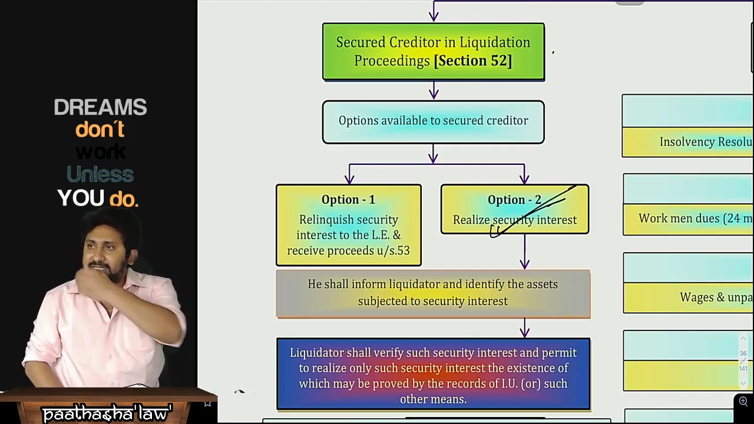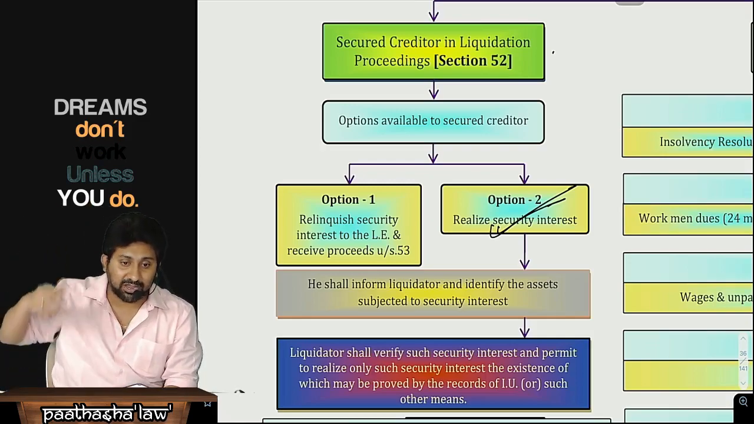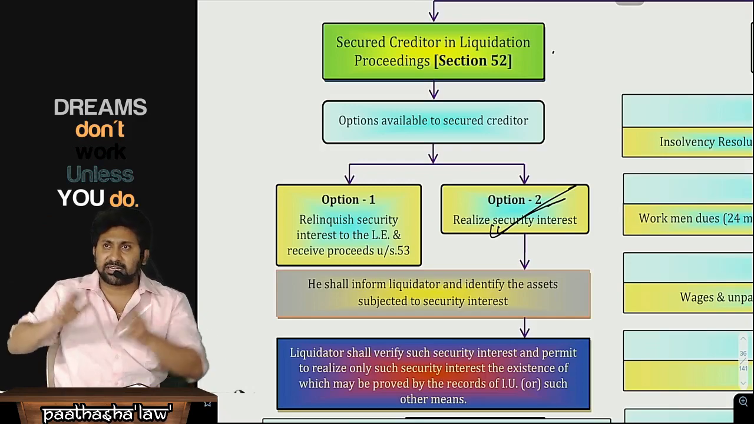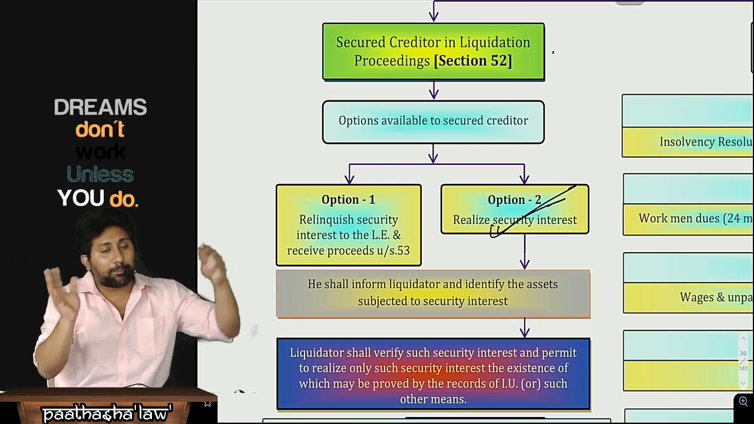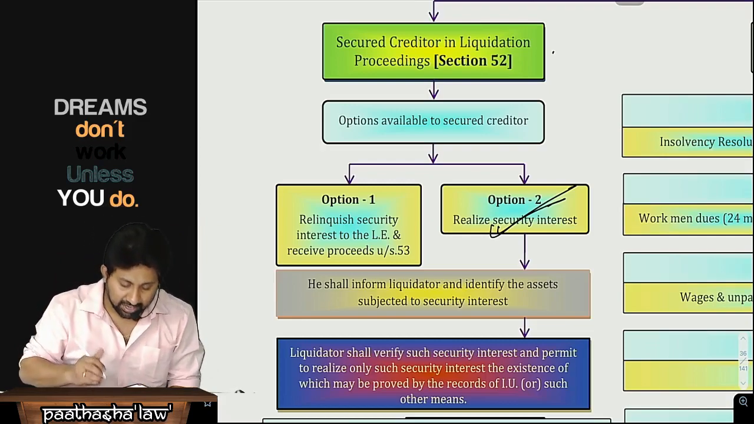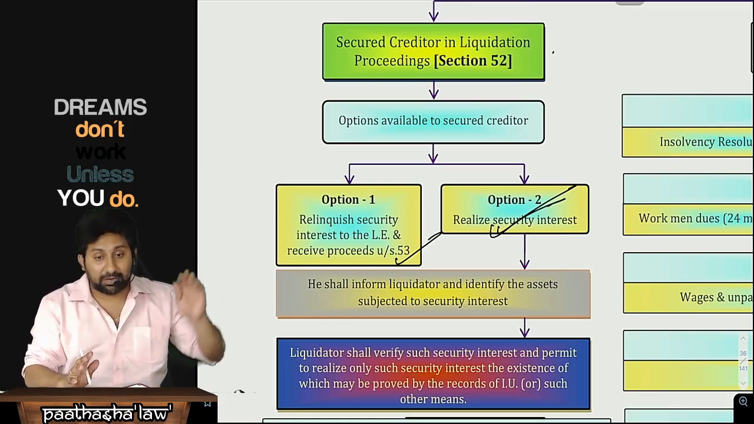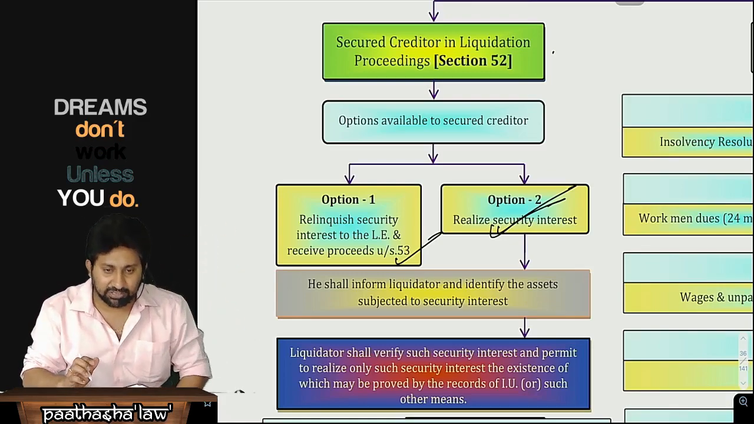Do one thing. Sell this asset, and sell all the other assets of the company also. Maybe those assets fetch you a higher value. In total, the assets are heavy. Okay, then you pay me as an unsecured creditor. I will relinquish my security interest and receive proceeds under section 53. You can go by any, but only on thorough research will they take either of these two options.